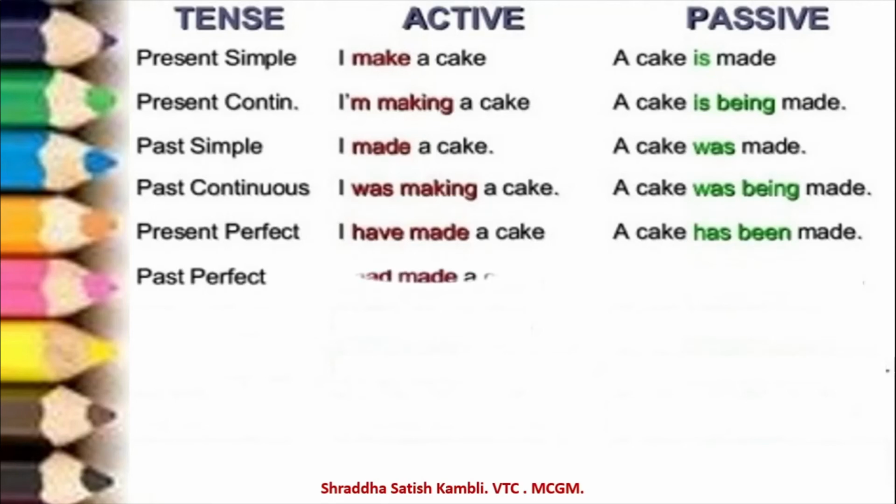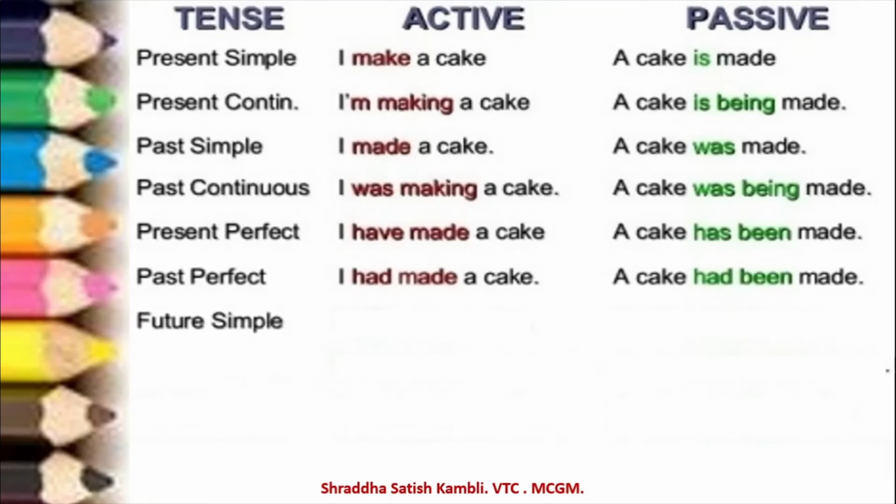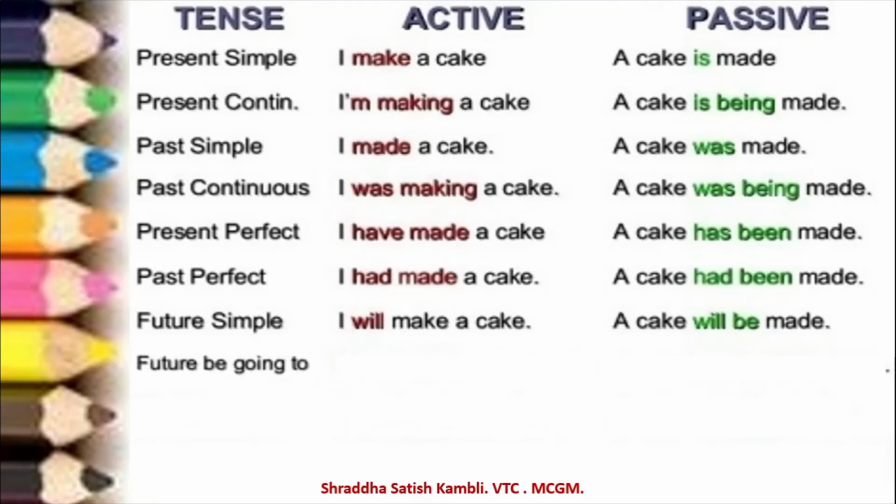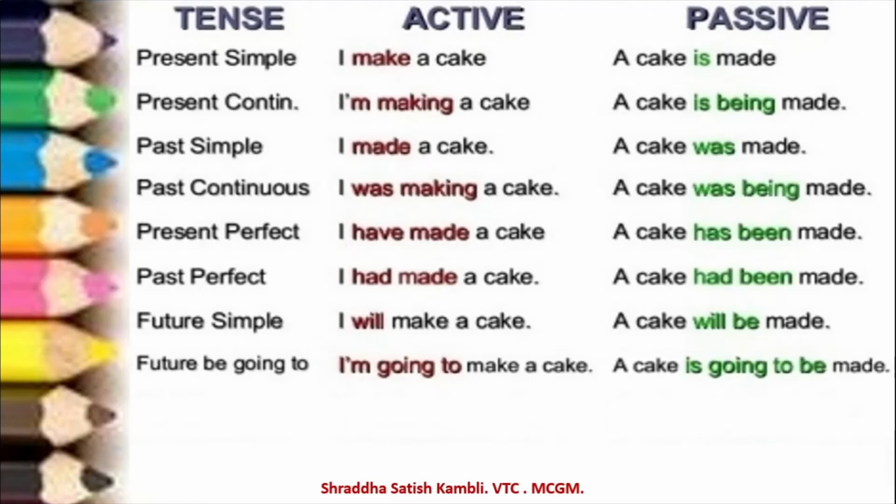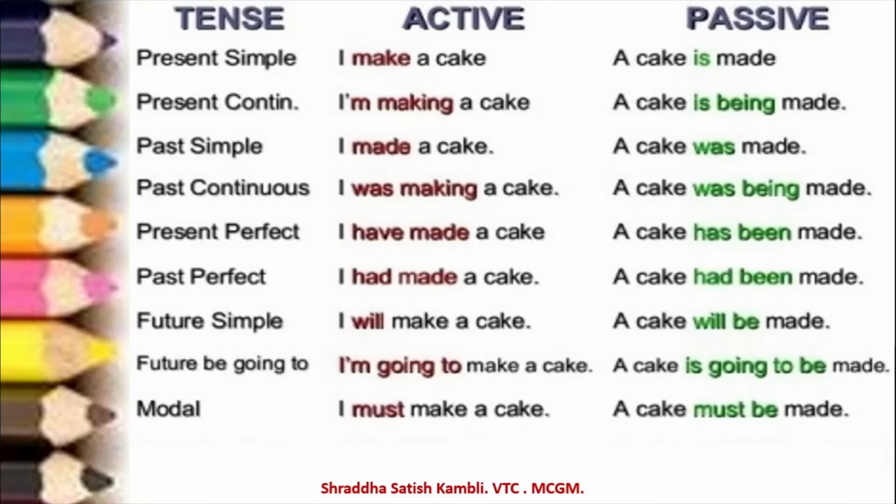Past perfect. "I had made a cake." "A cake had been made." Future tense, simple future. "I will make a cake." "A cake will be made by me", of course, goes without saying. Future, you can say continuous. "I am going to make a cake." "A cake is going to be made by me." And when you use modals, must, have, should, etc., "I must make a cake." "A cake must be made."